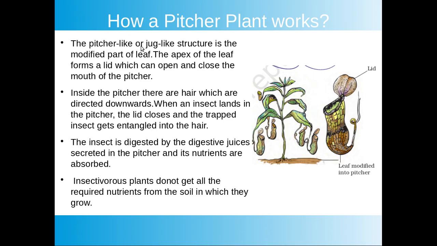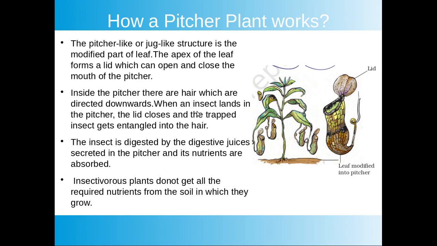Look at the picture of the pitcher plant. The pitcher-like or jug-like structure develops from the apex of the leaf. This has a cover just like a jug has. Inside the pitcher there are hair-like structures which are directed downwards.